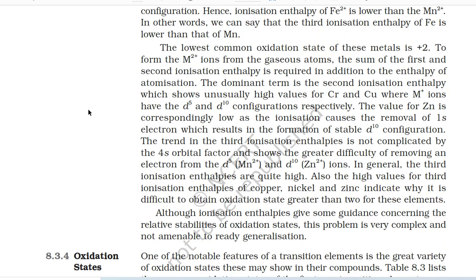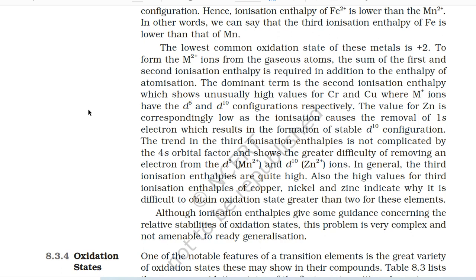The lowest common oxidation state of these metals is +2. To form the M2+ ions from the gaseous atoms, the sum of the first and second ionization enthalpy is required in addition to the enthalpy of atomization. The dominant term is the second ionization enthalpy, which shows unusually high values for chromium and copper, where the M+ ions have the d5 and d10 configurations respectively.